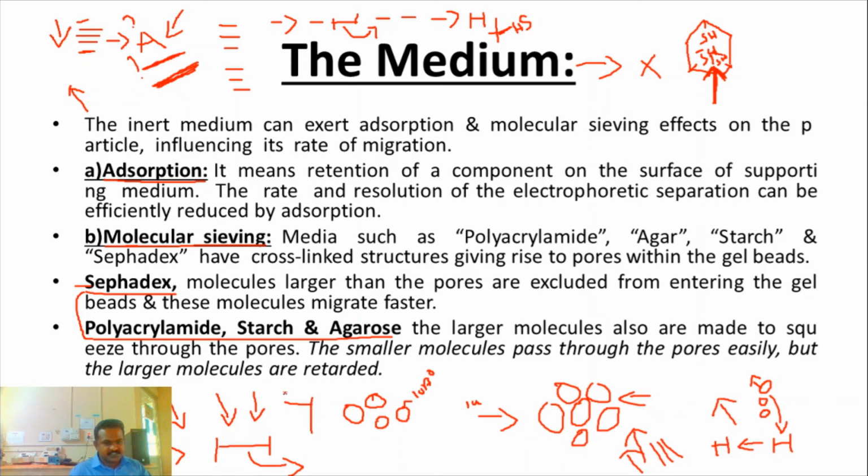You know transparency? Transparency is a main important factor in the gel. The rate of transparency will determine the rate of polymerization, and the polymerization will determine the pore size. So a lot of things are there. Please keep this in mind before going to separate any kind of molecule.